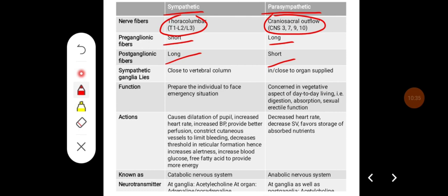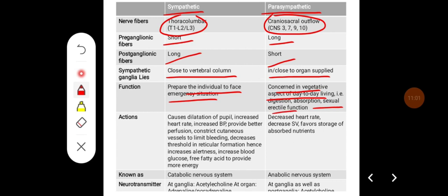The sympathetic ganglia are very close to the vertebral column, whereas there are no such ganglia in the parasympathetic nervous system. The important function of the sympathetic nervous system is to prepare the individual to face emergency situations, whereas the parasympathetic is concerned with vegetative aspects of day-to-day living, that is digestion, absorption and sexual erection function.